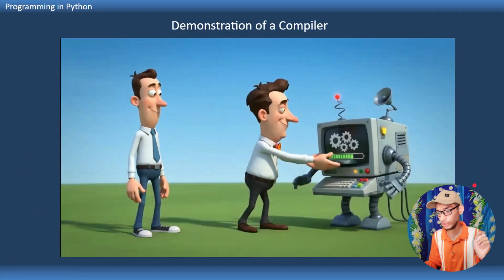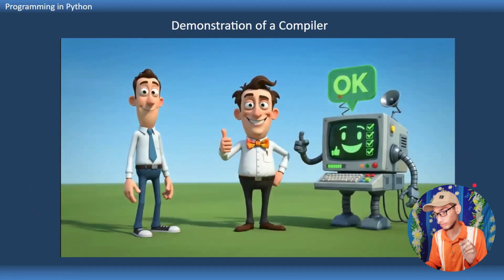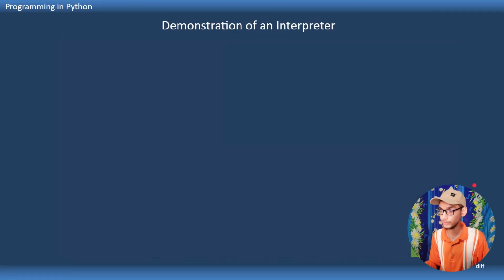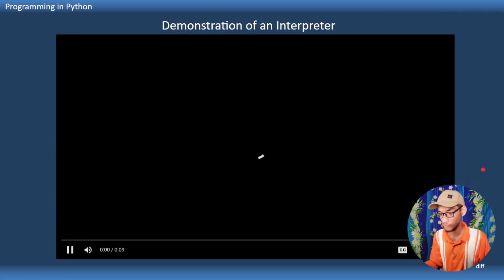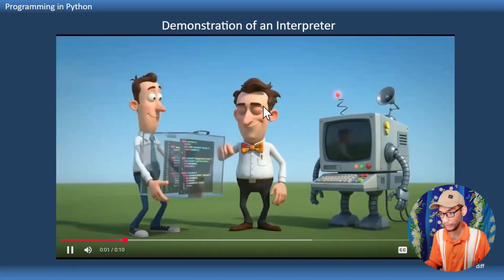But in the case of interpreter, see this animation for understanding how interpreter works. This is interpreter.